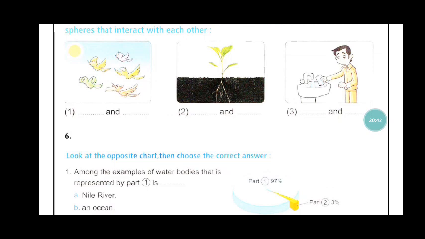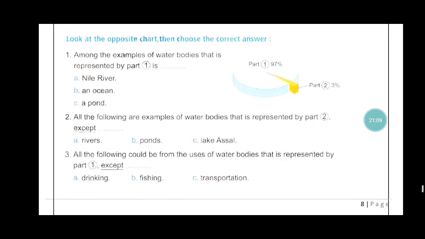Number 2, geosphere because we have here soil, and biosphere because here we have plants. Number 3, hydrosphere and biosphere. Hydrosphere because we use the water here, and there is a man and human.